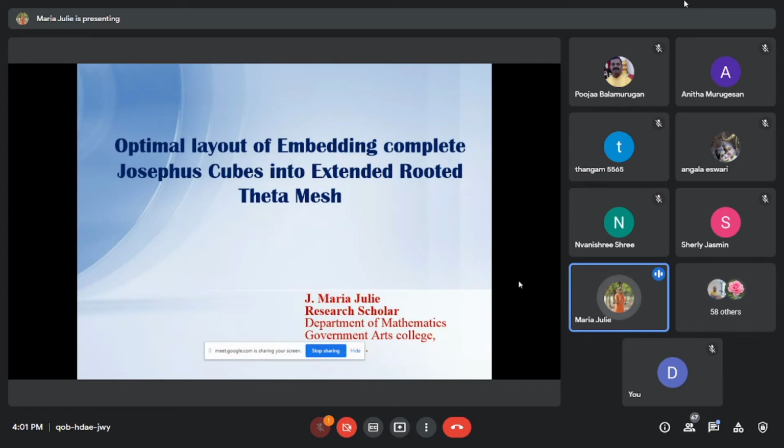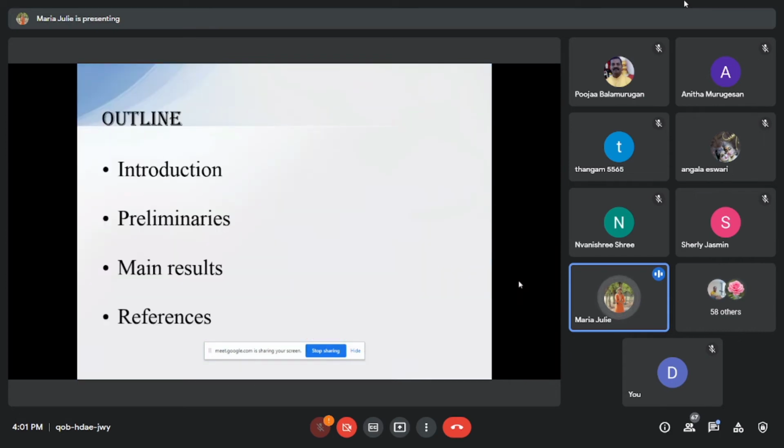Very good afternoon to everyone. My name is Maria Julie. I am a research scholar in the Department of Mathematics, Government Arts College, Paramakudi, under the guidance of Dr. A. Arivalagan, Head of the Department of Mathematics, Government Arts College, Paramakudi. My topic is optimal layout of embedding complete Josephus cubes into extended rooted theta mesh. My outline is introduction, preliminaries, main results, and references.